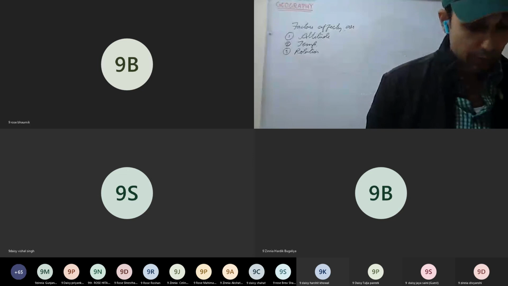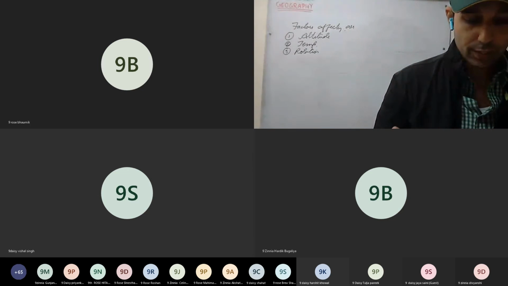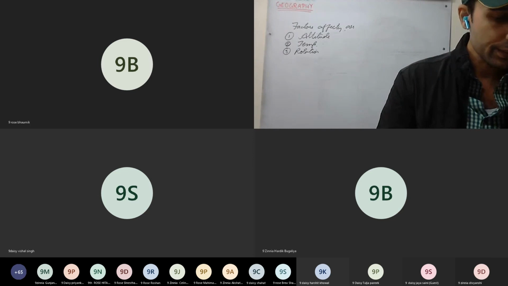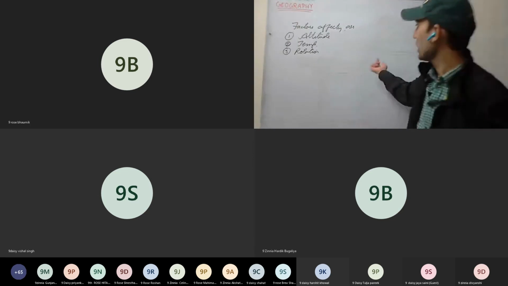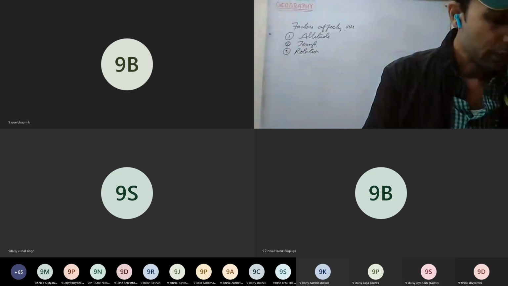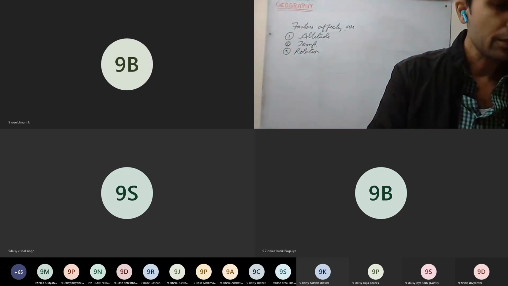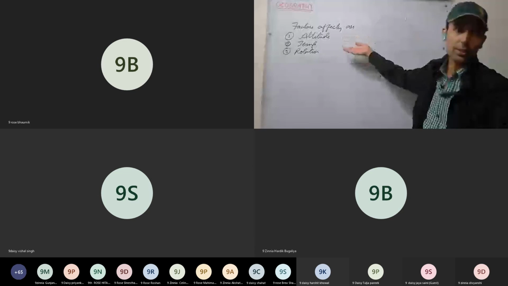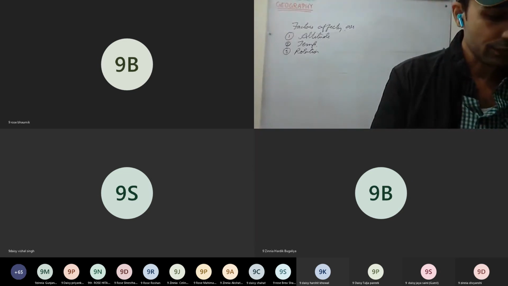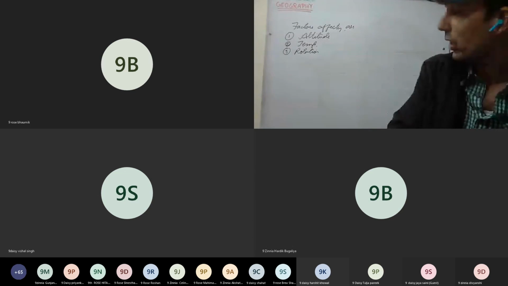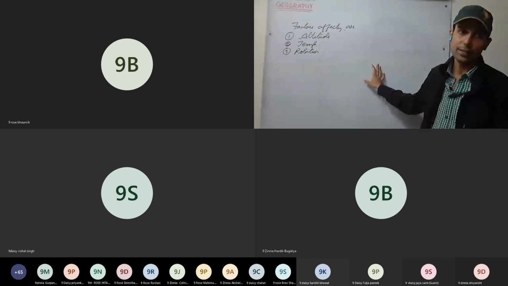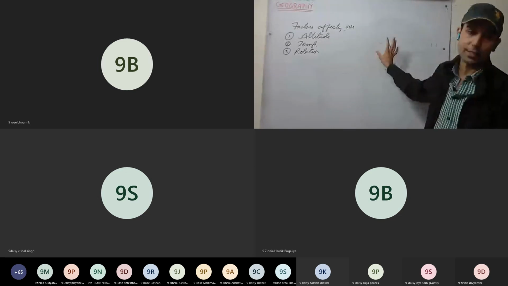So see on page number 109, open page 109. Okay, so in the introduction we have discussed that because of differential heating of the atmosphere, it causes the winds to flow. There are many components of weather, like temperature, wind, precipitation. And what do winds do? Movement of air, they transfer moisture and heat. These we will be discussing.